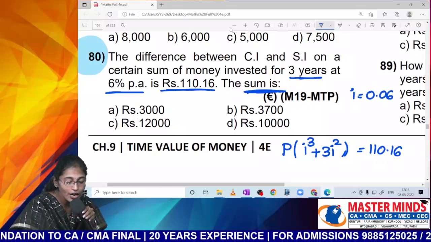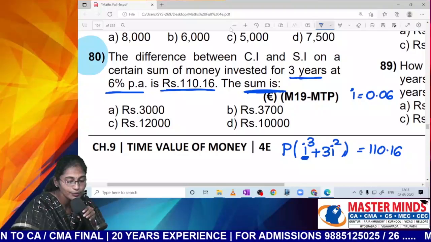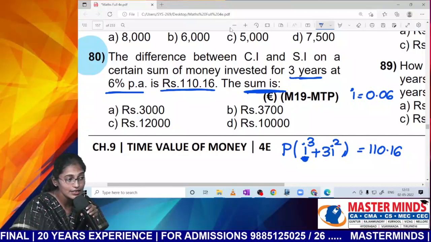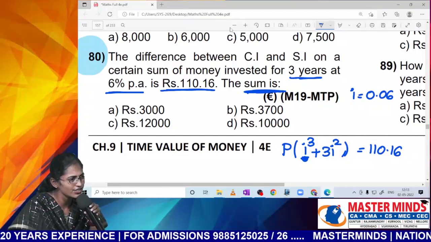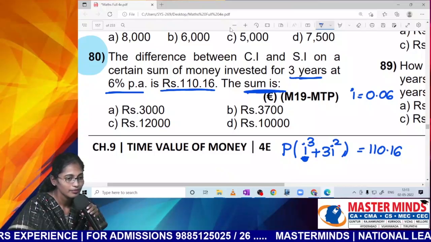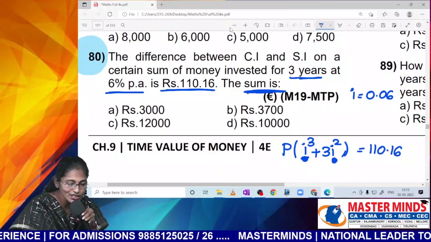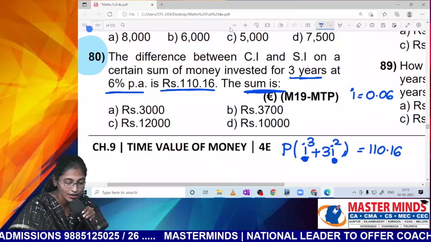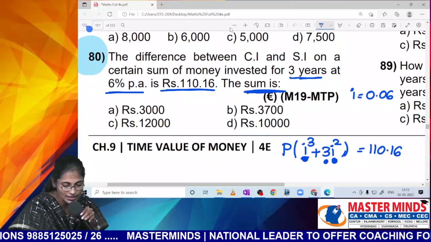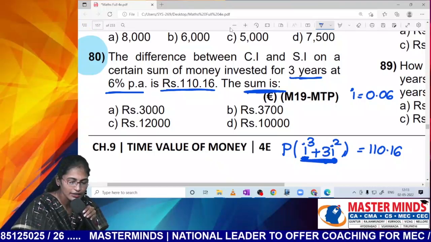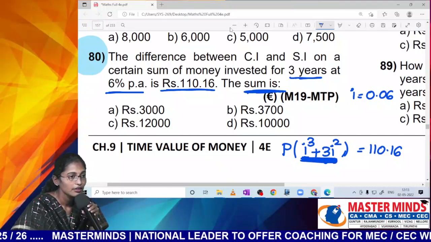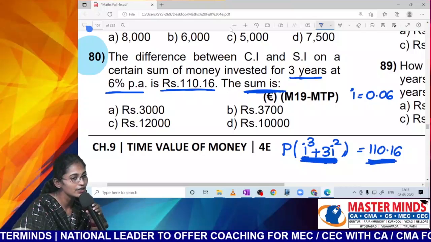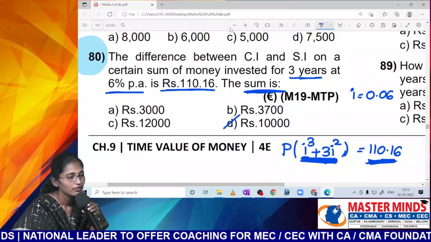Tell me 0.06 whole cube first. 0.000216, right? M plus. Next 0.06 whole square, 0.0036 into 3, M plus, MRC divided by, equal to, into 110.16. What is the correct answer?